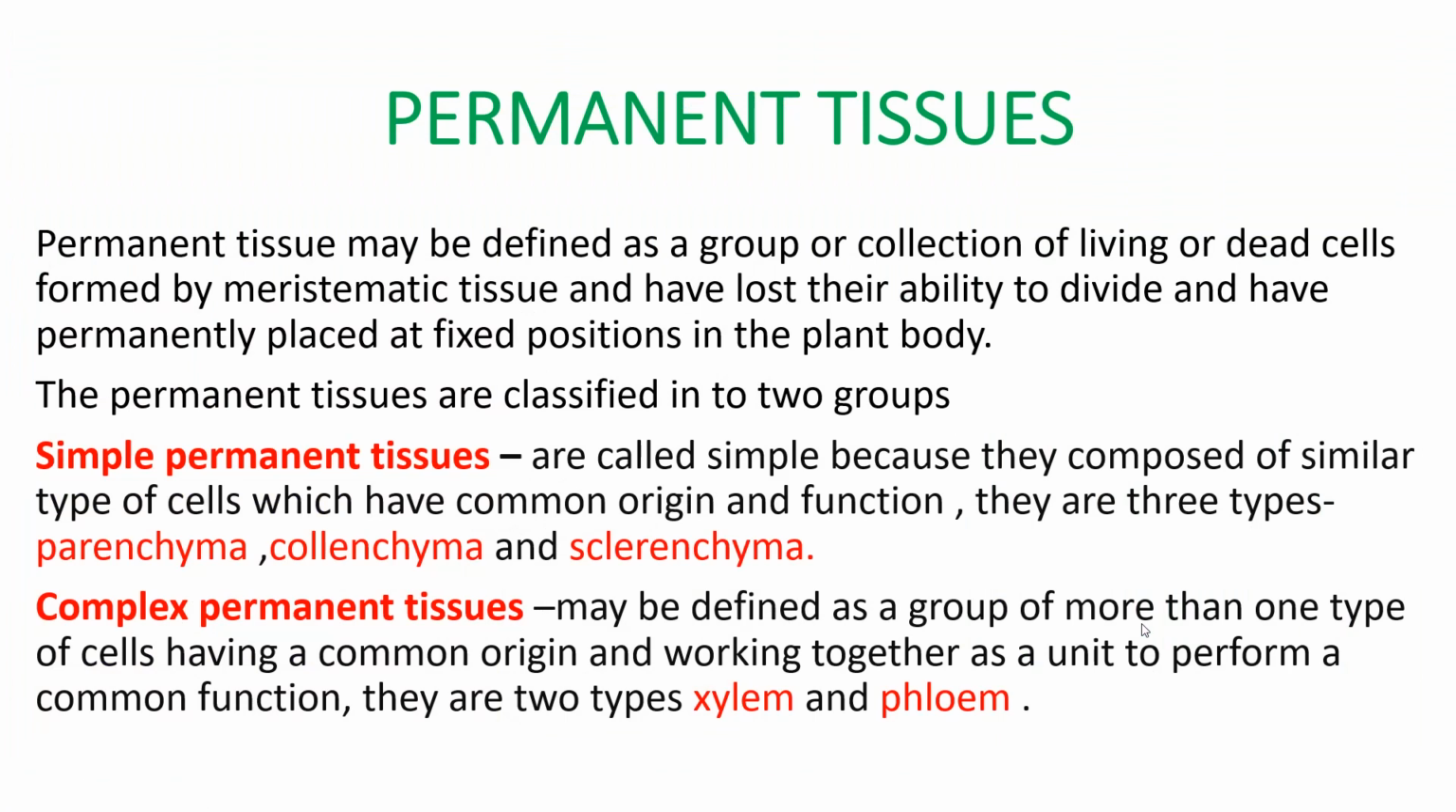Now the second type of plant tissue is permanent tissue. First is the meristematic tissue and then permanent tissue. I told you meristematic tissues are the growing tissue. They divide and they grow. So what is permanent tissue?